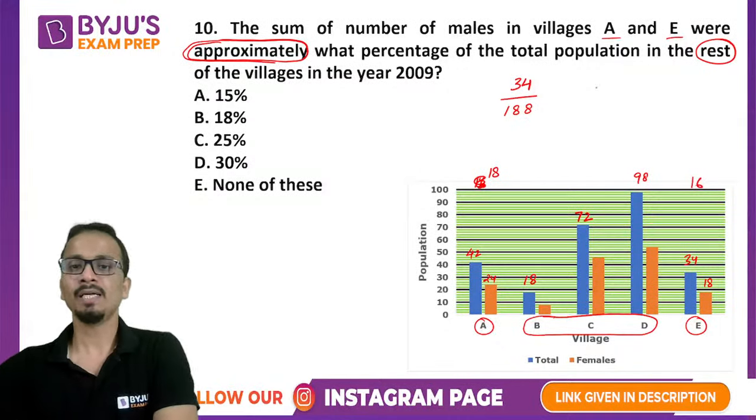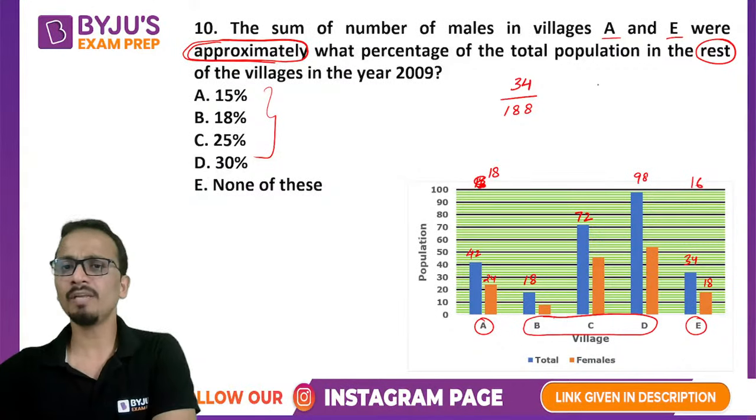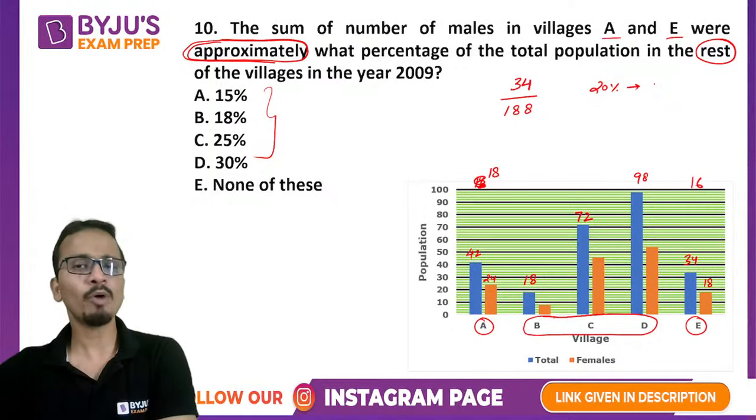Now most of these options are somewhere near 20%, so I'll start with 20%. 20% will be 18.8 multiplied by 2, that is 37.6.